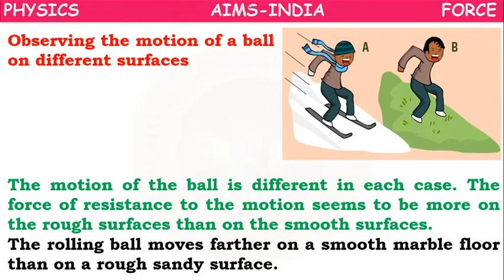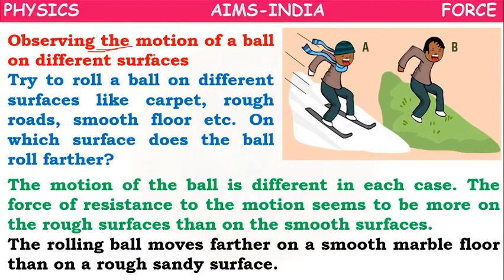So here, if you observe the motion of a ball on different surfaces, like carpet, rough road, smooth floor, what do we observe? On which surface does the ball roll further? Actually the motion of the ball is different in each case.